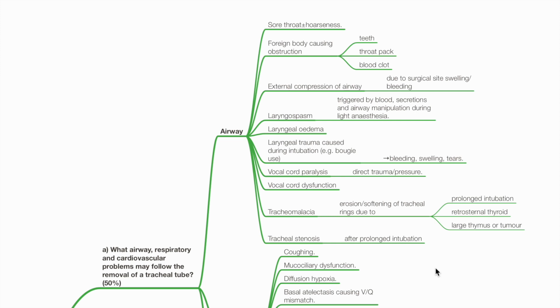Laryngospasm triggered by blood, secretions and airway manipulation during light anesthesia. Laryngeal edema, laryngeal trauma caused during intubation, such as due to bougie or stylet, leading to bleeding, swelling, and tears. Vocal cord paralysis due to direct trauma or pressure. Vocal cord dysfunction. Tracheomalacia, which is erosion or softening of the tracheal rings due to prolonged intubation. Retrosternal thyroid, large thymus or tumor, etc. Tracheal stenosis may occur after prolonged intubation.